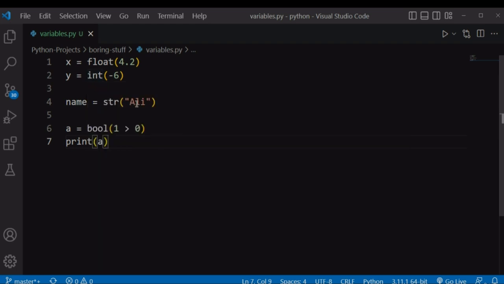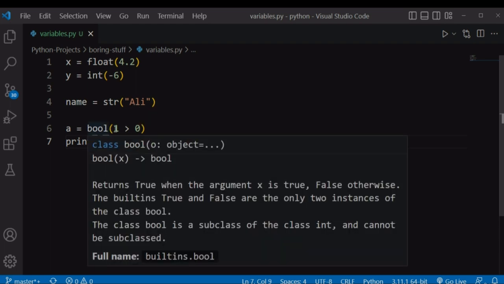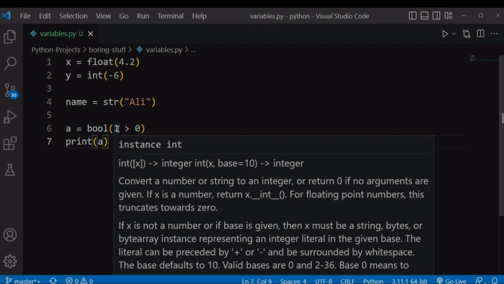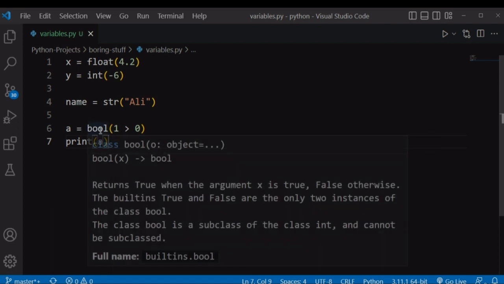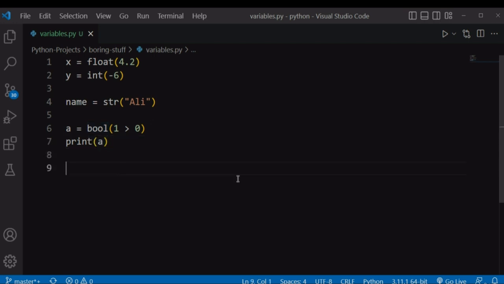We can also specify our strings or our textual data by surrounding it with str, which stands for strings. Also, our booleans, any condition that evaluates to either true or false, we can surround it with the bool keyword or the bool function, which stands for booleans. And this is a valid way of writing our Python code, and we will not encounter any errors when we run this code.